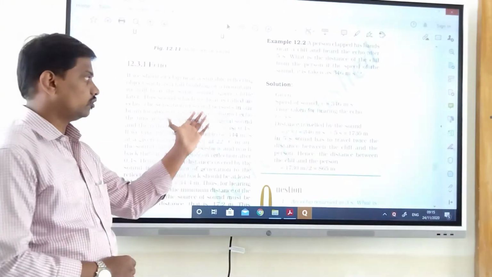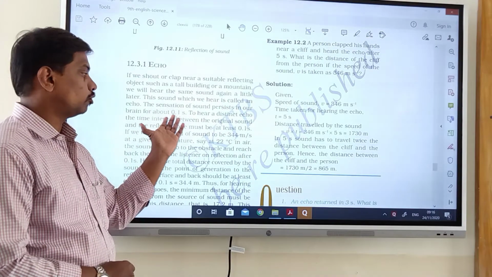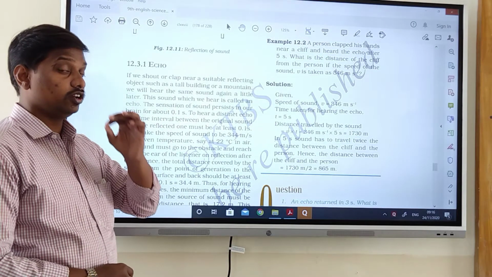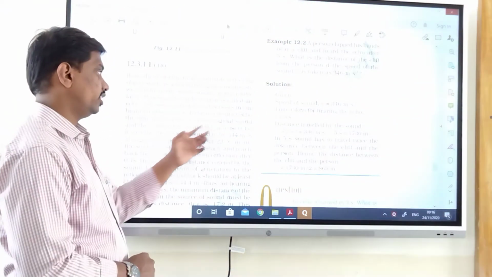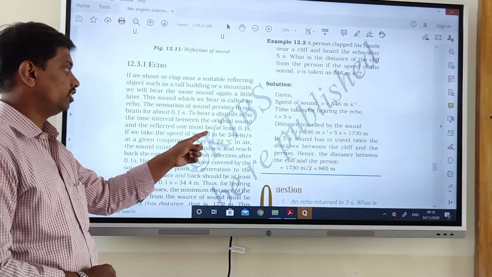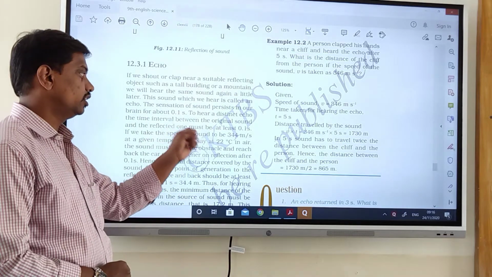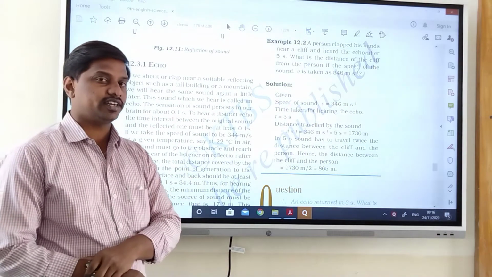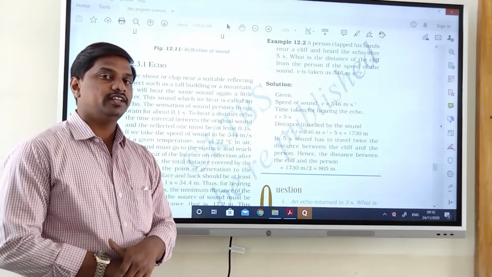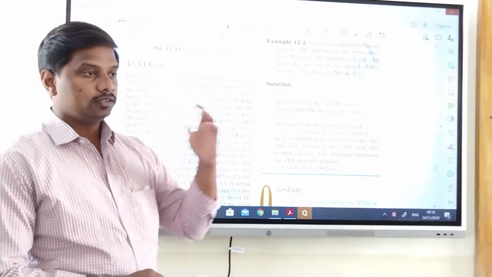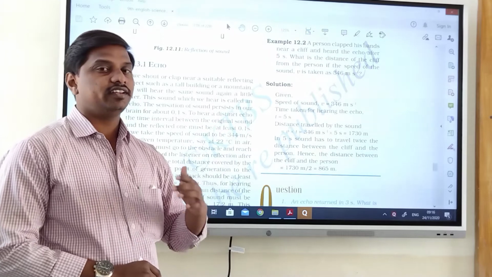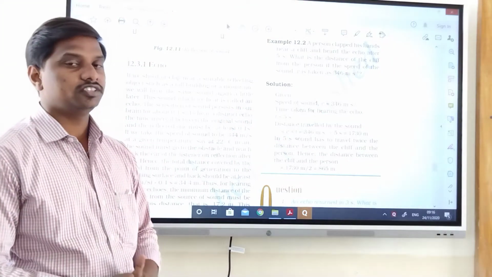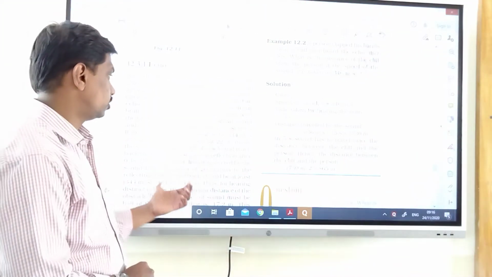The sensation of sound persists in our brain for about 0.1 second. To hear a distinct echo, the time interval between the original sound and the reflected sound must be at least 0.1 second. If the sound comes after 0.1 seconds, then only can we hear the distinct sound. Otherwise, we can't hear the other sound.